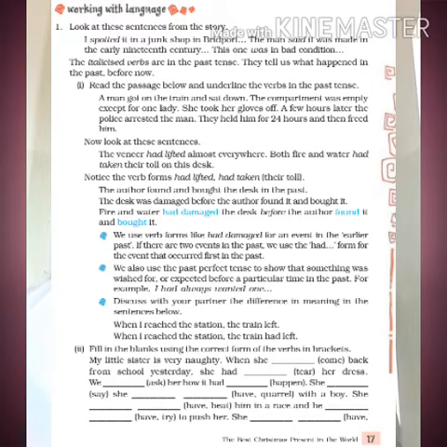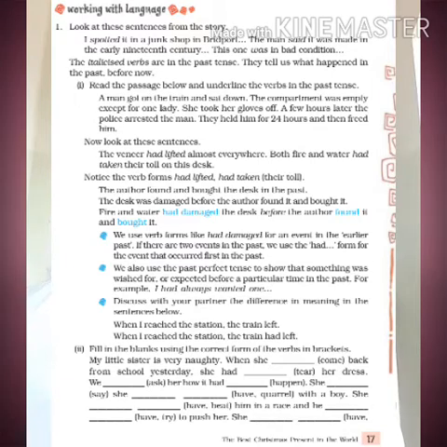So identify the past tense in these sentences. It is spotted, said, was. So all these are the simple past tense. Similarly, you have to identify the past forms of the verb in the next passage given.